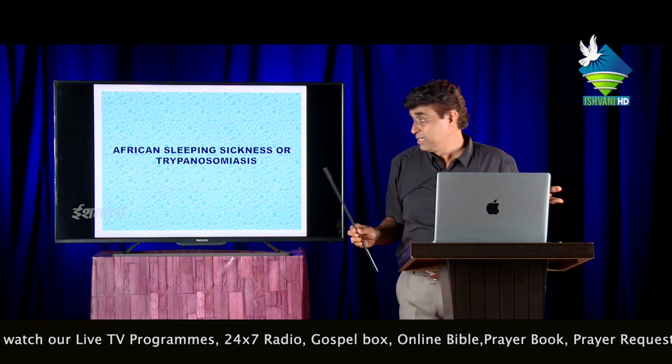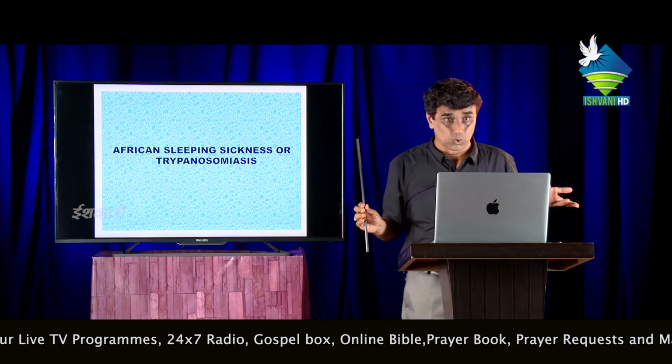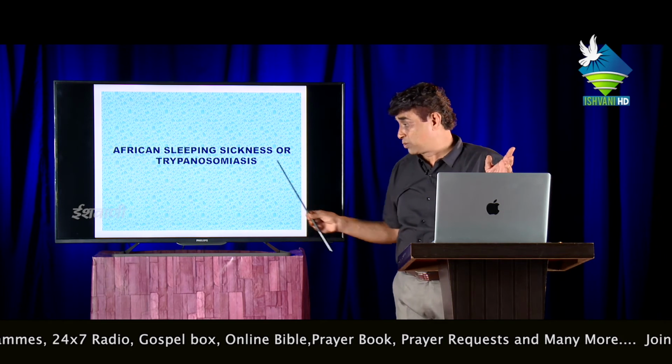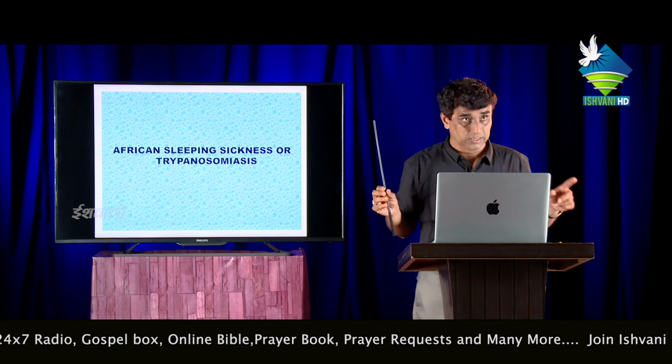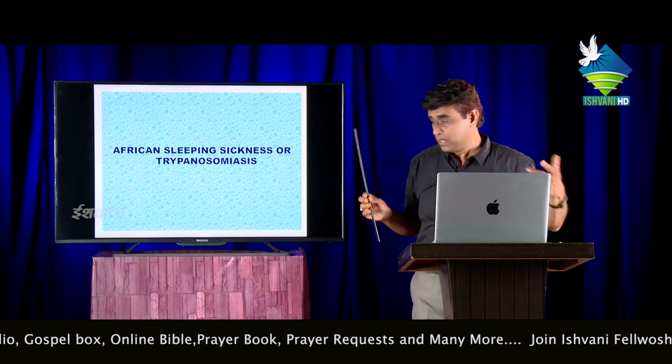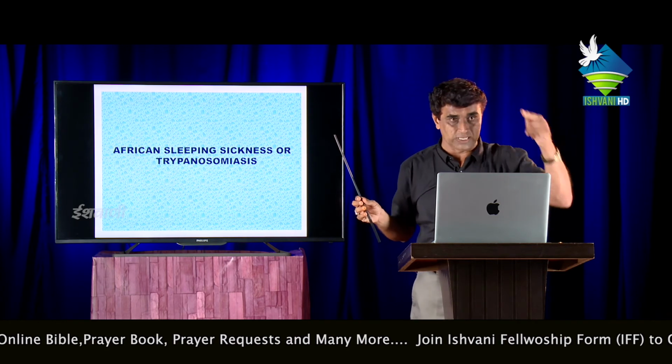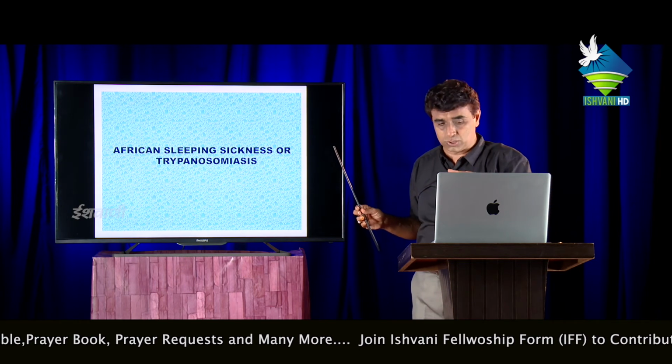As I already told you, all these parasites are not roundworms; Trypanosoma is a protozoan. Trypanosoma is a flagellated protozoan, like Euglena, where a flagellum is there. Euglena is not parasitic, but Trypanosoma is parasitic. One flagellum is there, and a patch-like nucleus is there. I will show you that diagram.